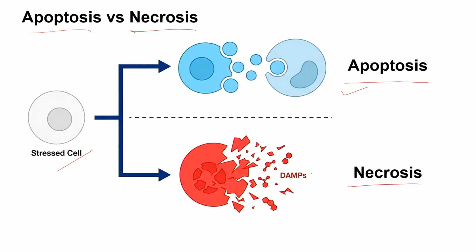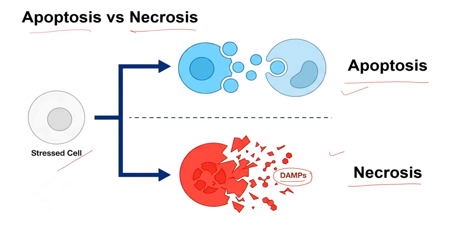Necrosis is also a cell death, but this is a harmful effect because these cells produce a lot of chemicals which are collectively called damage associated molecular patterns, DAMPs. So ideally this necrosis is a harmful cell death where the cell is dying because of a harmful or toxic environment which is present in the outside system.